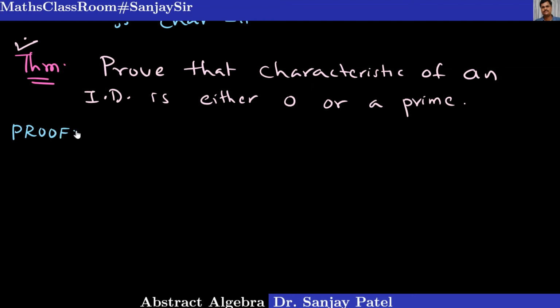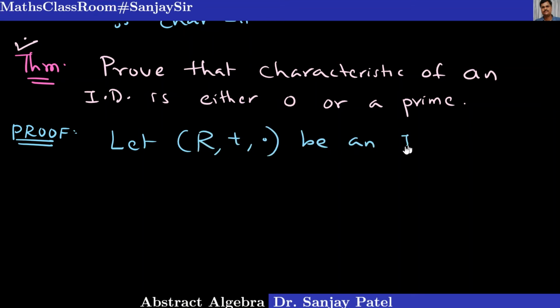I will start with an integral domain. Let R plus dot be an integral domain. What is the meaning of integral domain?